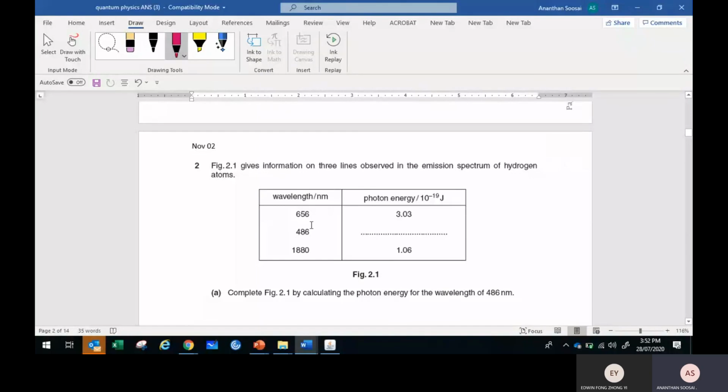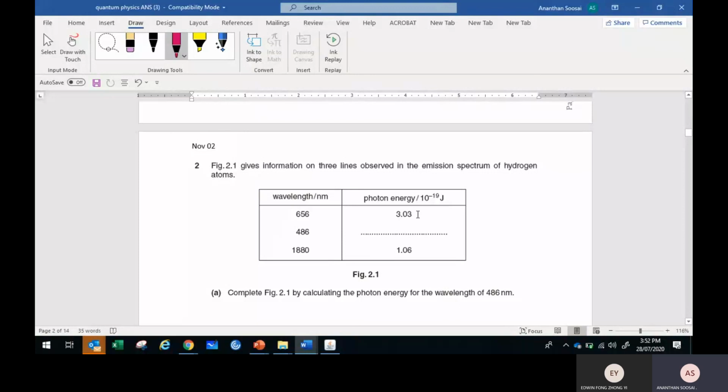The emission spectrum of hydrogen atoms has these 3 wavelengths. Emission spectrum means the electron goes down and emits a photon. That means the electron goes from a high energy level to a low energy level. So it emits photons, so it is an emission spectrum. So 656 nanometer, this is the energy. 486, they're asking how much is the energy.